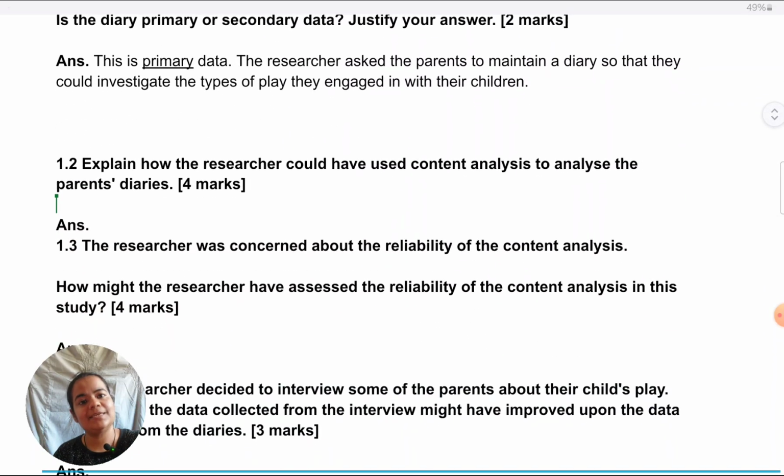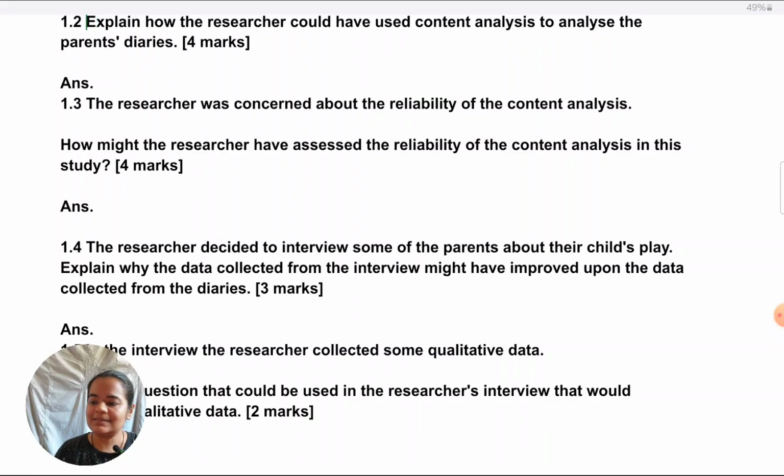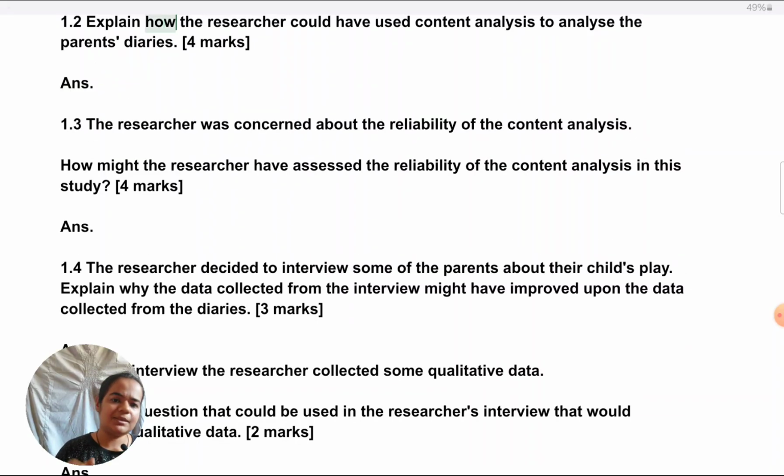The next question is, explain how the researcher could have used content analysis to analyze the parents' diaries. This is a very straightforward question. It's a how question. How, as I've mentioned in many of my previous videos also, just has to be a process, like a step-by-step answer of what should have been done. No analysis at all, no strengths and weaknesses. It's not a why question, it's a how question. It's worth 4 marks, means you have to give 4 steps that could have been done for analysis. And keep the steps in logical order.